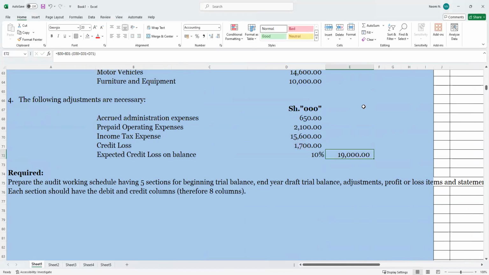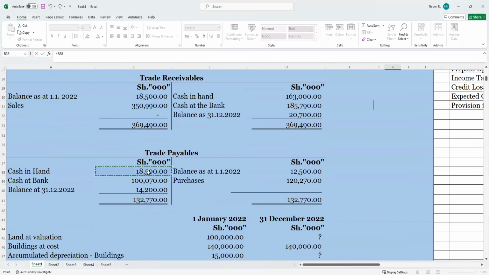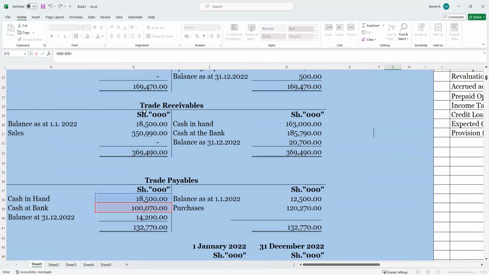Okay, let's calculate it. Is equal to, and we will come here and say it's equal to this amount plus this amount, okay, plus, what do we call it? We had something to do with receivables. Oh, guys, I need to escape.